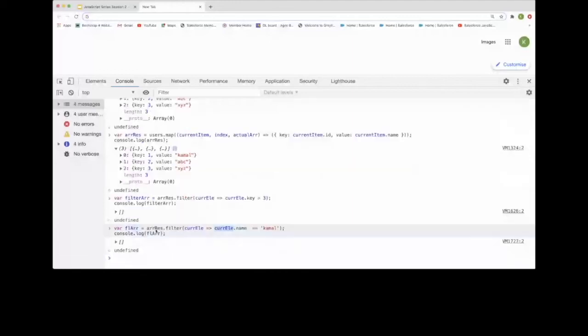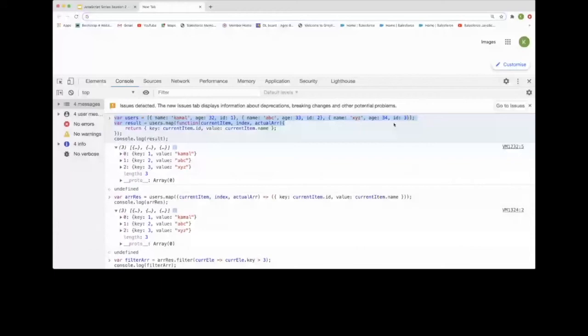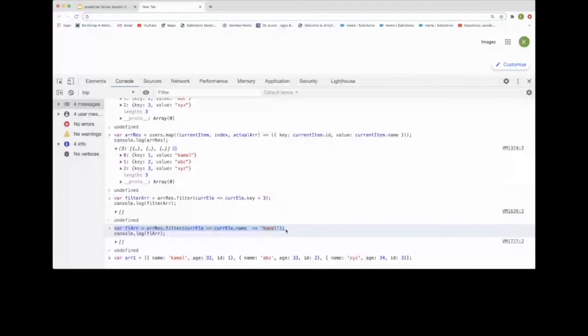Maybe it's not referencing that particular array. So let me use that user array, array 1. Now we are using that condition.